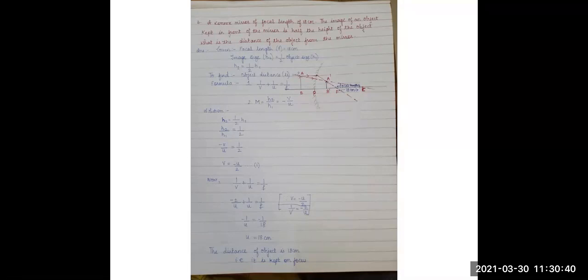Now use the mirror formula 1 upon v plus 1 upon u equals to 1 upon f and just place the value of v. Now as the v is in the denominator, we have to reciprocal it and we have to place the value of v. That is minus 2 upon u plus 1 upon u equals to 1 upon f. You can see that the denominators are same. That is u is there in both of the denominators. So you can add the numerators. So minus 2 plus 1 becomes minus 1 upon u, which is equals to minus 1 upon 18. So u equals to 18 centimeter. The distance of the object is 18 centimeter. That is, it is kept on focus.